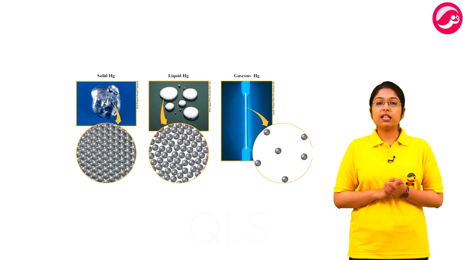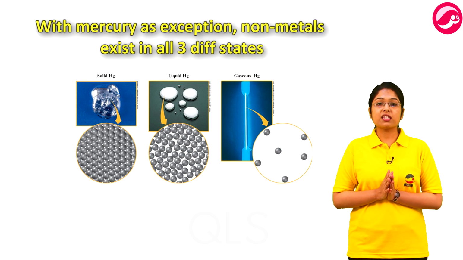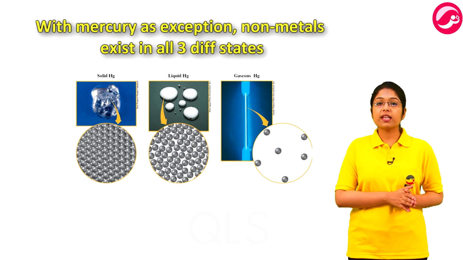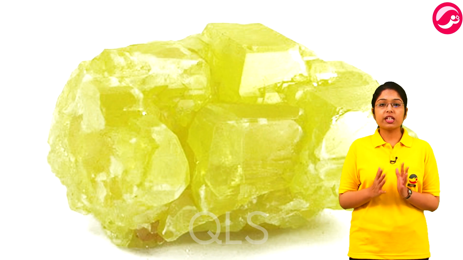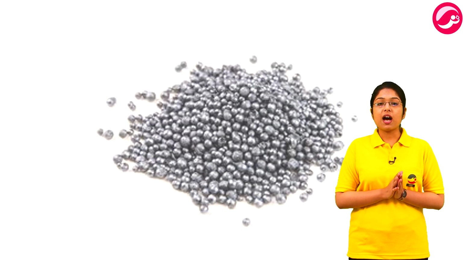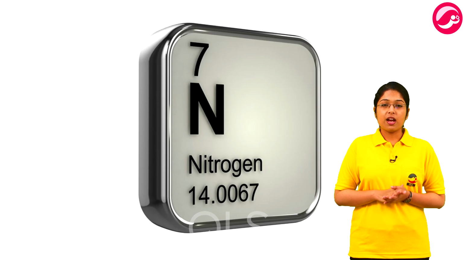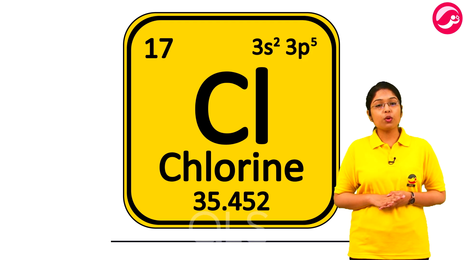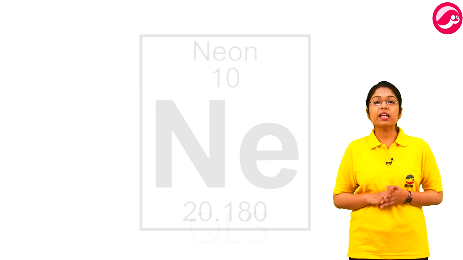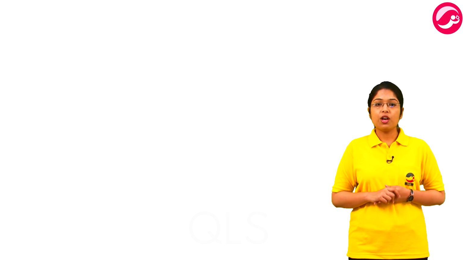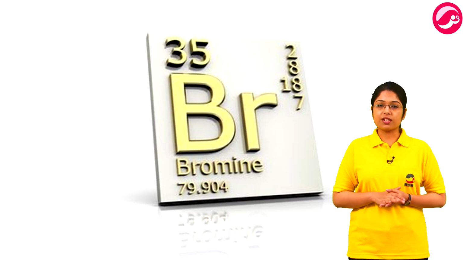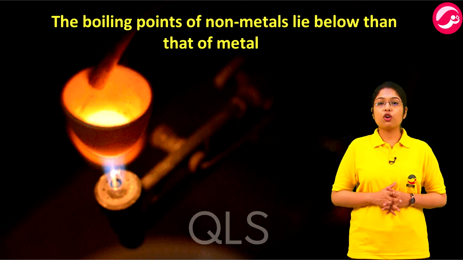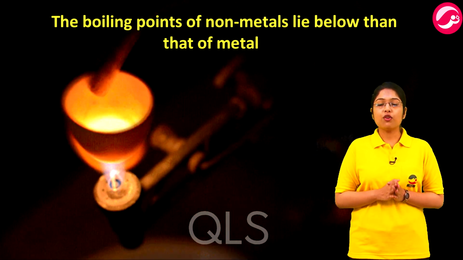And lastly, unlike metals which majorly exist in solid form with mercury as the only exception, non-metals exist in all three different states. Carbon, phosphorus, sulfur, selenium and iodine are the solid non-metals. Nitrogen, oxygen, chlorine, helium, neon are gaseous non-metals. Whereas bromine is the only non-metal found in liquid state. The boiling points of non-metals lie below that of metals.